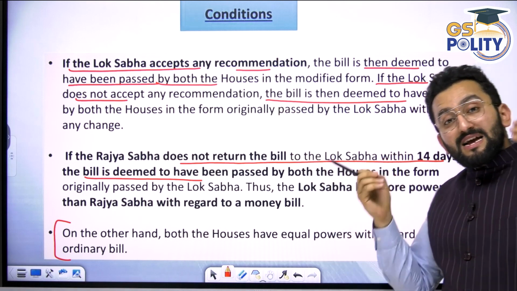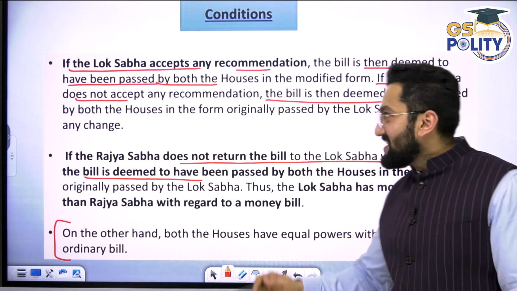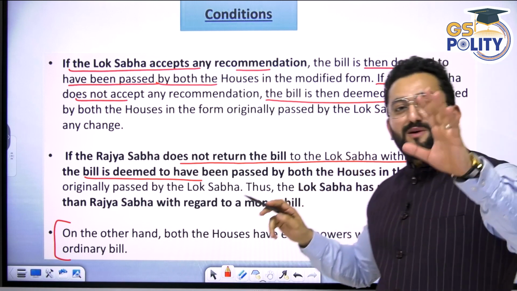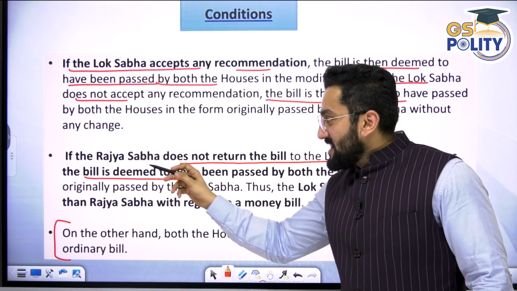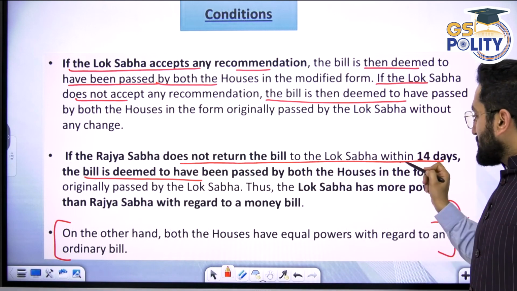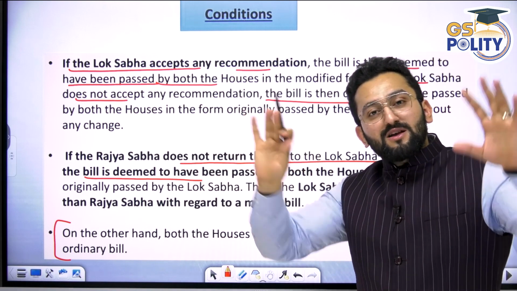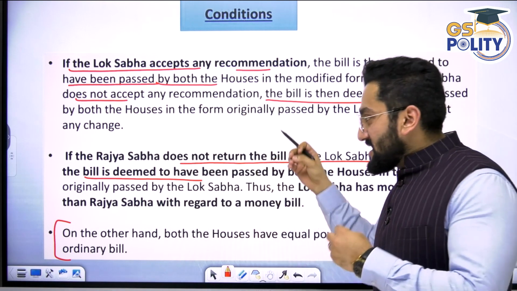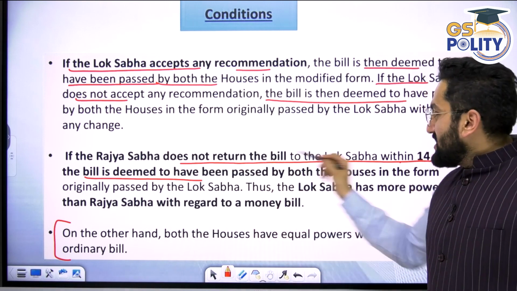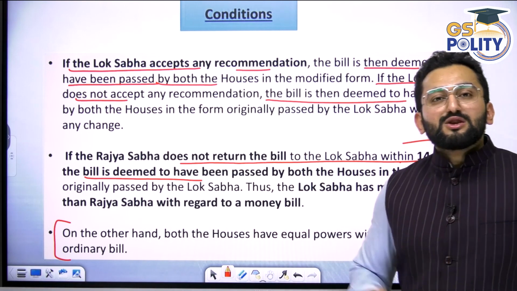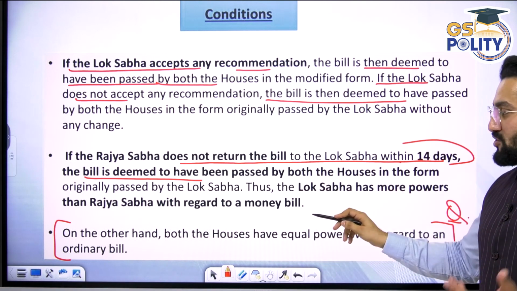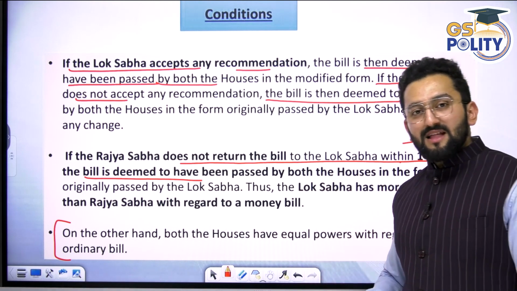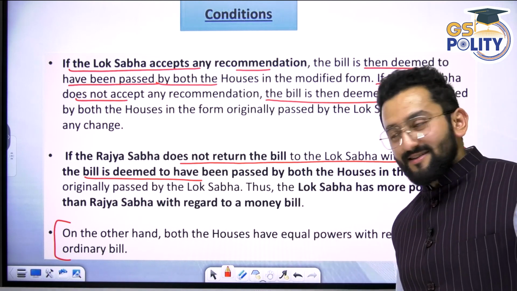In case you have not accepted a recommendation, still, the bill is deemed to have been passed by both houses, because the ultimate power is in the hands of the Lok Sabha. If the Rajya Sabha does not return the bill to the Lok Sabha within 14 days, then it is deemed to have passed. So whether you say yes, no, or you stall, you only have a maximum of 14 days. Then it is presented before the Honorable President. When the President signs this bill, it turns into an act.